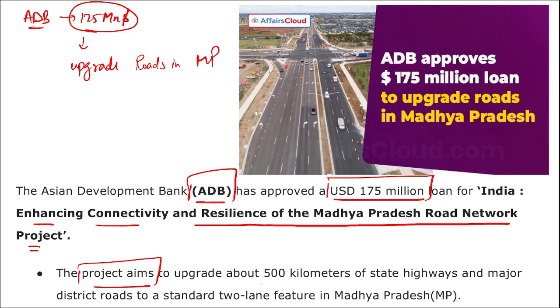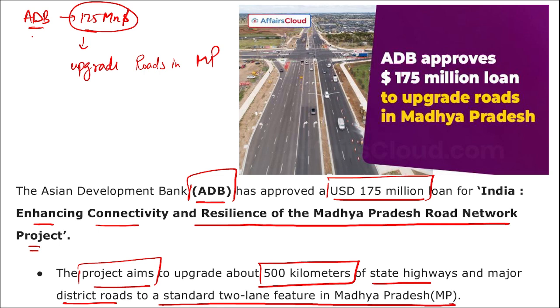This project aims to upgrade about 500 kilometers of state highways and major district roads to a standard two-lane feature in Madhya Pradesh. This project was initially proposed by Asian Development Bank in September 2023, and the project will build faster, safer and more climate resilient roads to connect rural areas to growth centers and industrial corridors. Right?